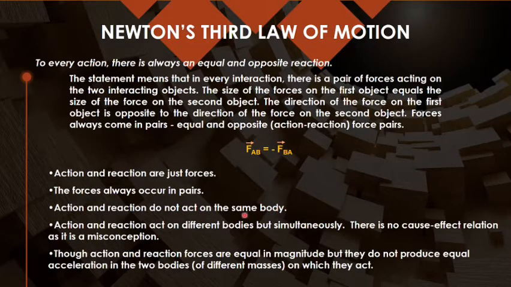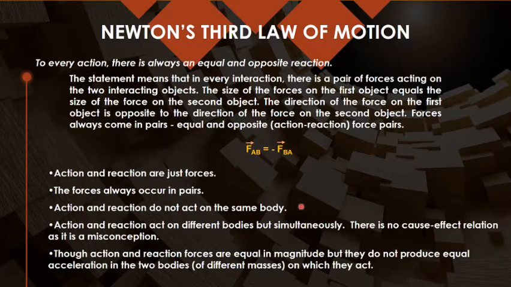When I threw the ball on the wall, one force is exerted on the wall and the second force is exerted on the ball. So both are not acting on the same body; they are acting on different bodies, so they are not cancelling each other. A question can be asked: when action and reaction are equal and opposite, why don't they cancel each other?